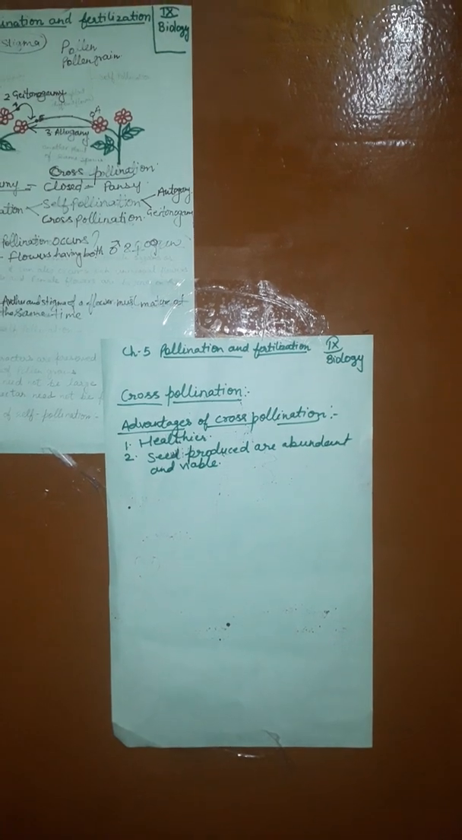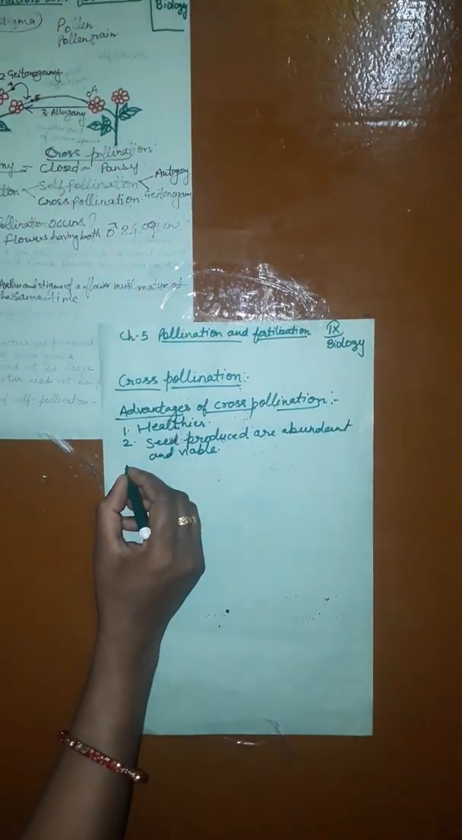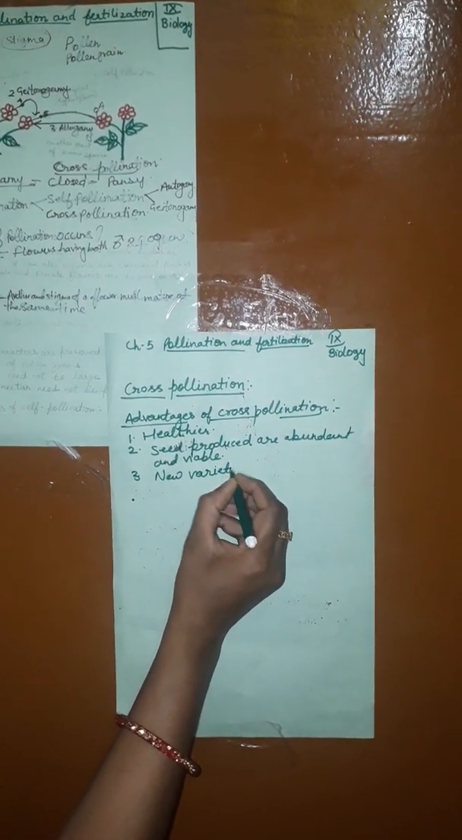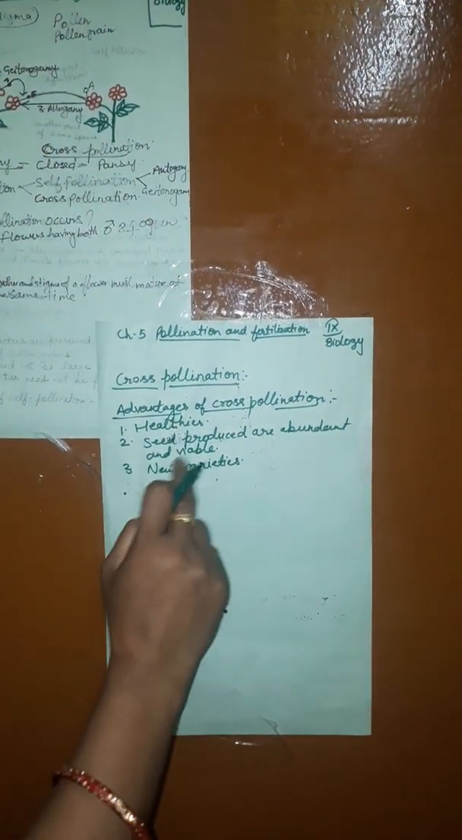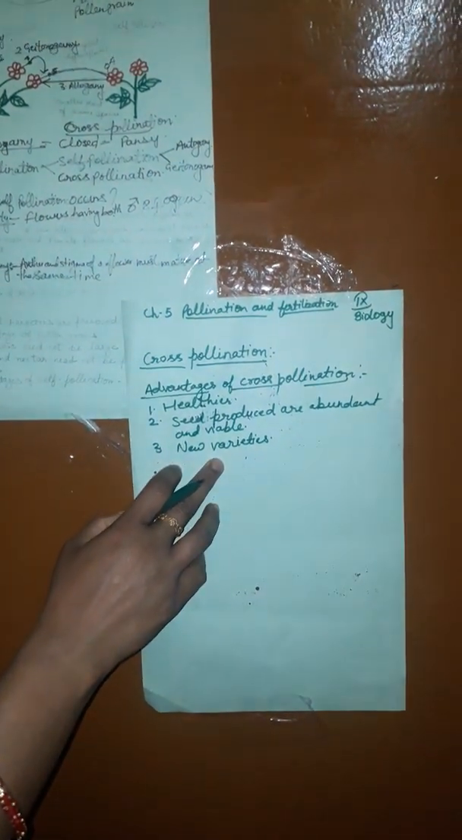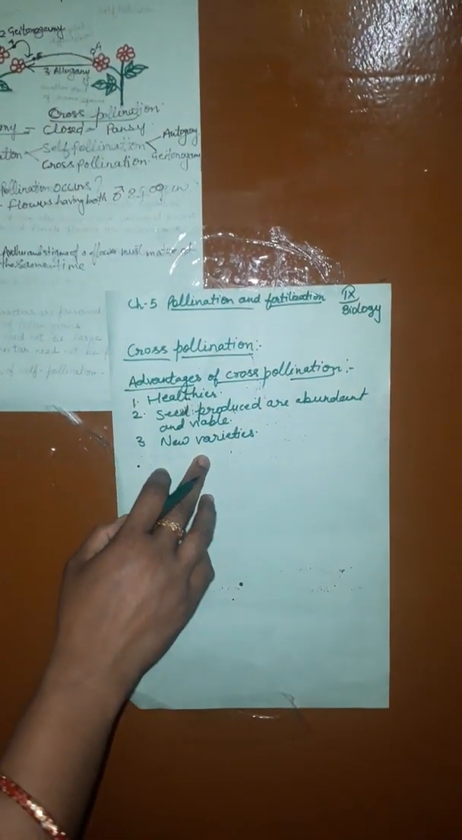Now third, new varieties may be produced. So the three advantages are: healthier offspring, seeds produced are abundant and viable, and third, new varieties. New varieties may be produced by cross pollinating two different varieties of the same species or even two species. So new varieties are formed.